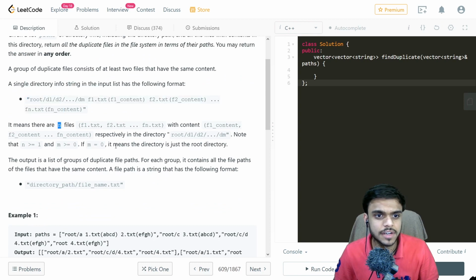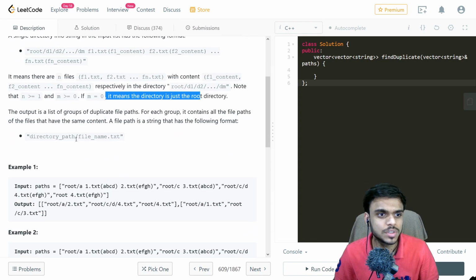If there are n files, this means that f1.txt, f2.txt, f3.txt are file names, having the content f1 content and so on. And they also have directories as shown. We are also given that n is greater than or equal to 1, and m is greater than or equal to 0. If m is 0, then it is just the root directory.